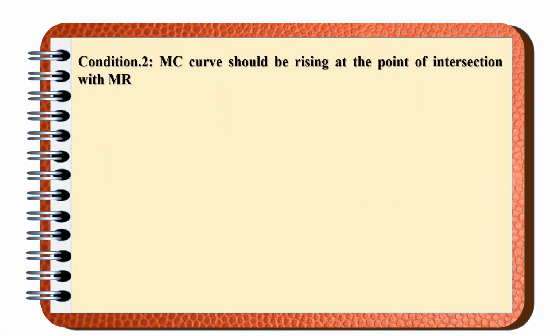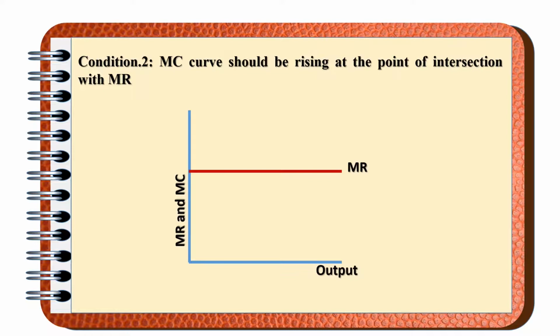Now let us see condition 2. Condition 2 says that MC should be rising at the point of intersection with MR. Try to understand it through the graph. This is MR, which is parallel to the x-axis. That is MC, U shape. M.